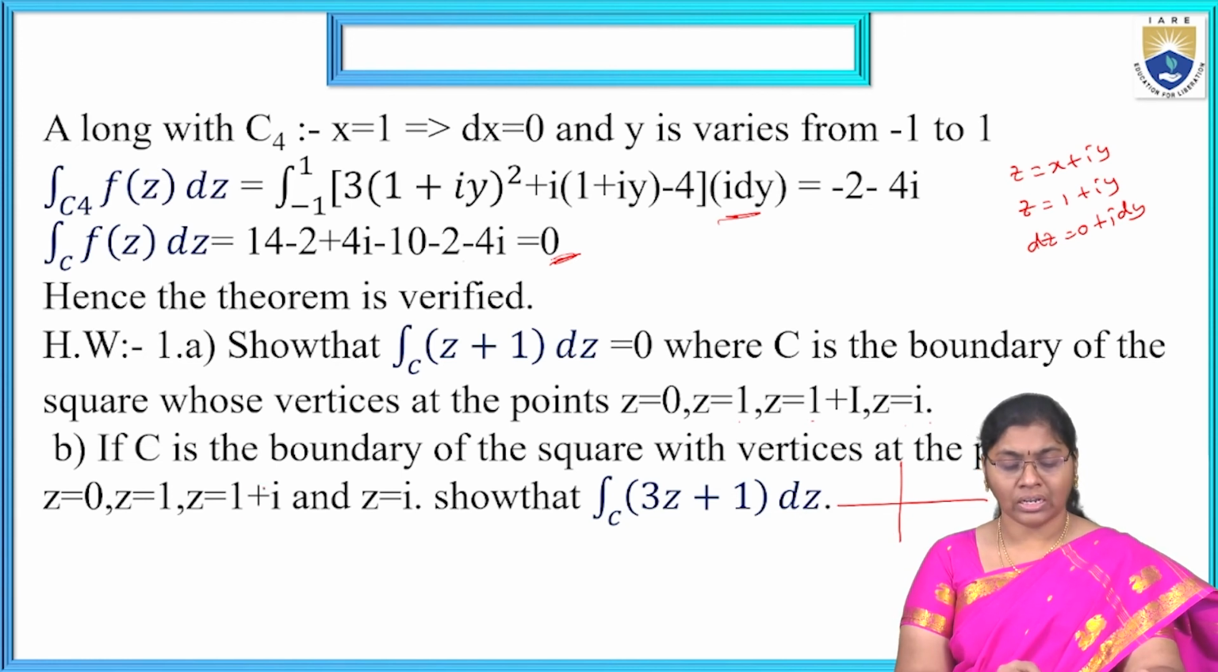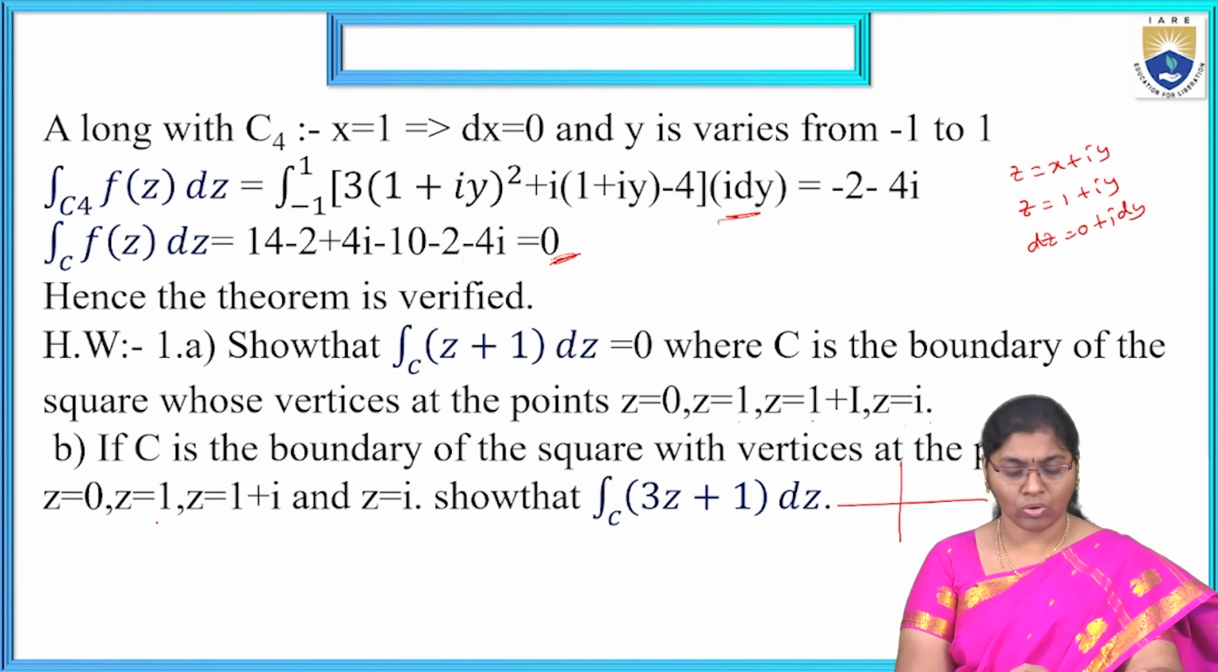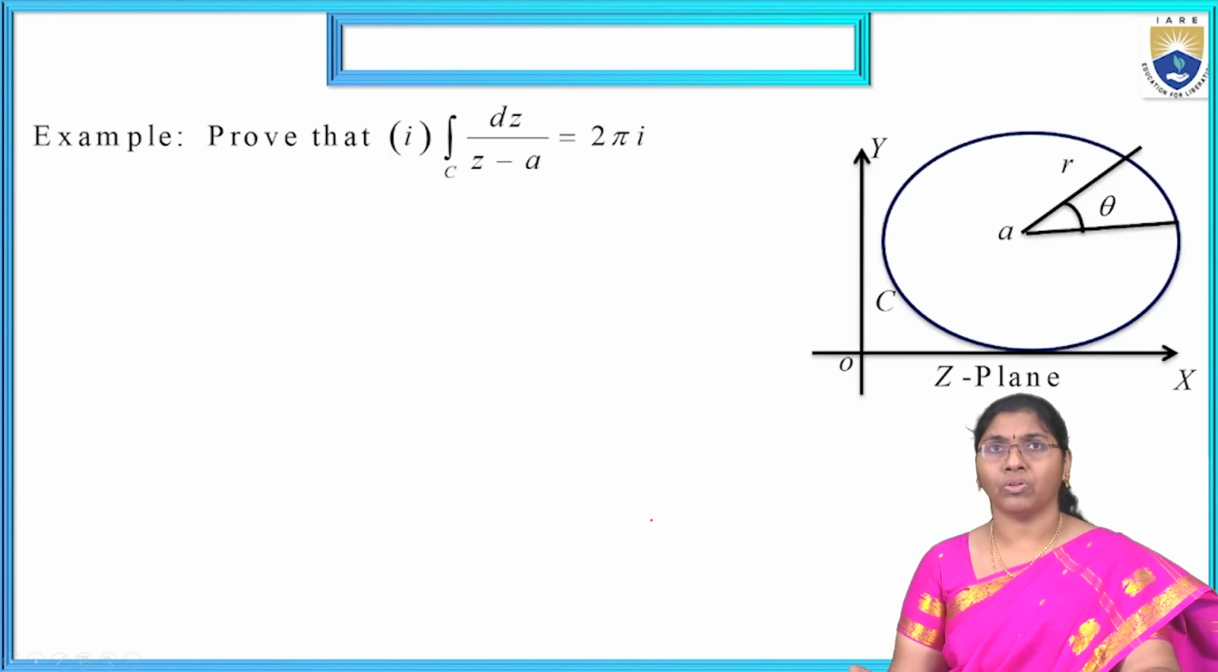Now the another one. If c is the boundary of the square with the vertices at the points z equal to 0, 1, z equal to 1 plus i, z equal to i, and another f of z is completely changed. That is 3z plus 1 into dz. The limits are the same. The function is different. You can prove that.